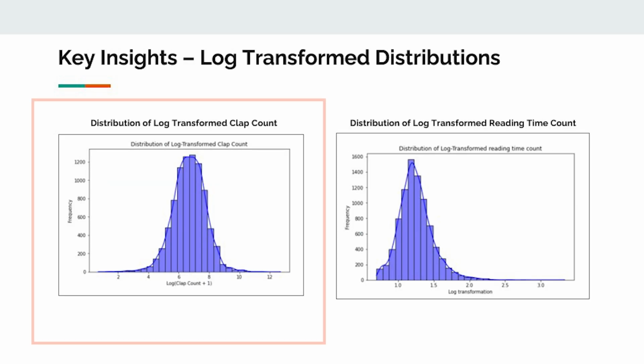Next up, the distribution of log transform clap count. Applying a log transformation to clap count helps normalize the data, making it easier for the model to detect patterns, especially within the lower and mid-range engagement values.